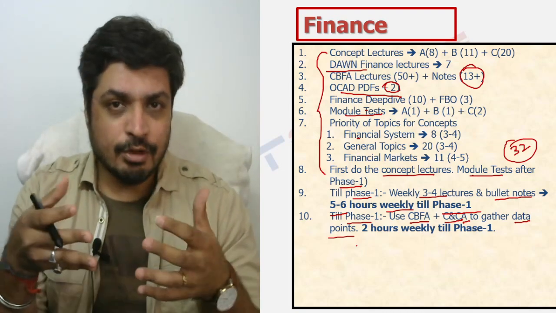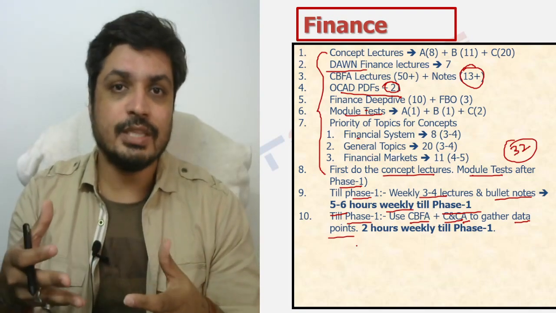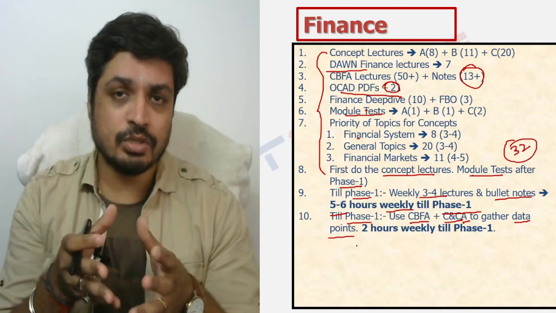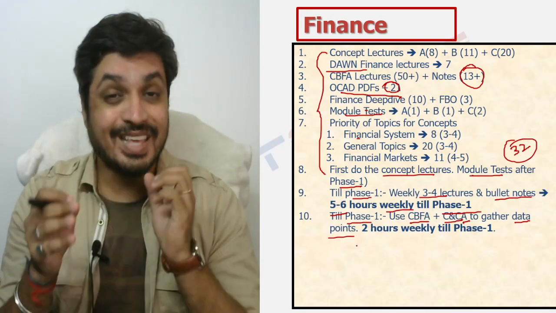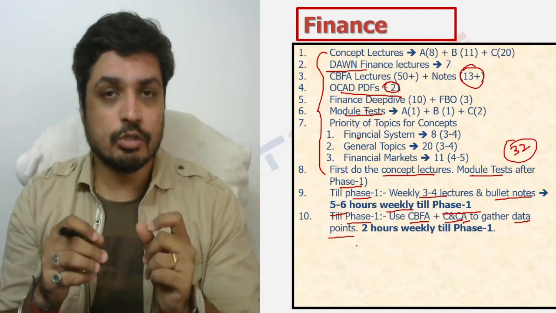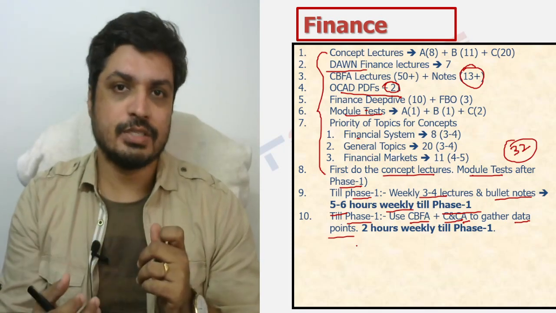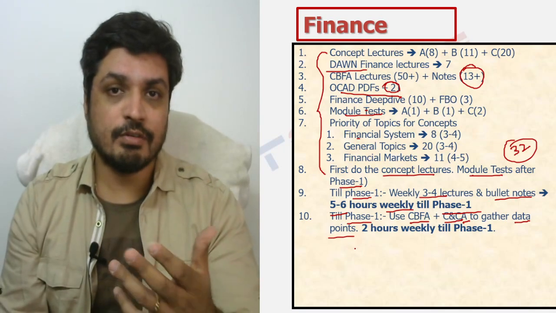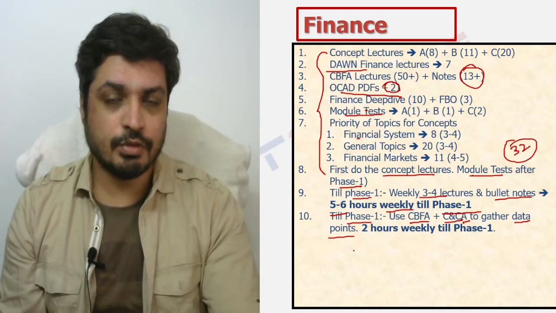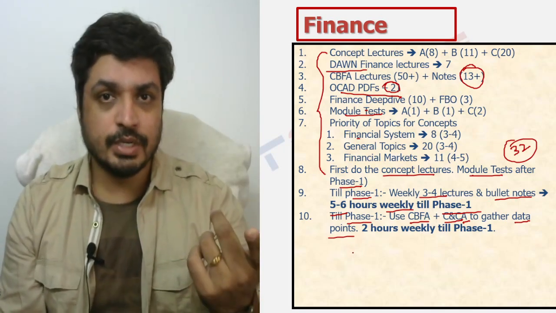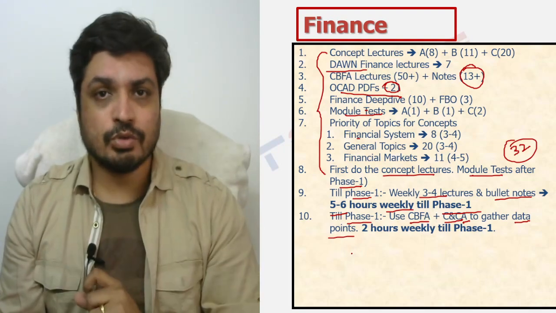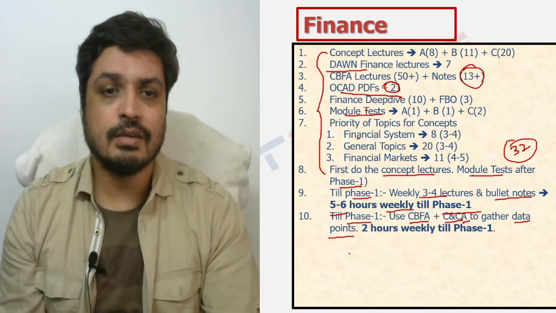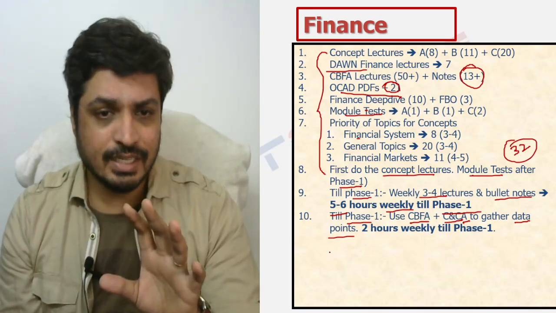That is the kind of deep, intricate relationship between these two subjects, which is why your CBFA and your C&CA sessions both are going to help you in gathering data points, and also in preparing for your objective type questions in phase 2. And of course, we've talked about CBFA being extremely relevant from a phase 1 perspective as well. If you've watched the previous video on phase 1, there also your CBFA becomes very important. If you've not watched that video for phase 1, the link is in the description. So this is the strategy till phase 1.